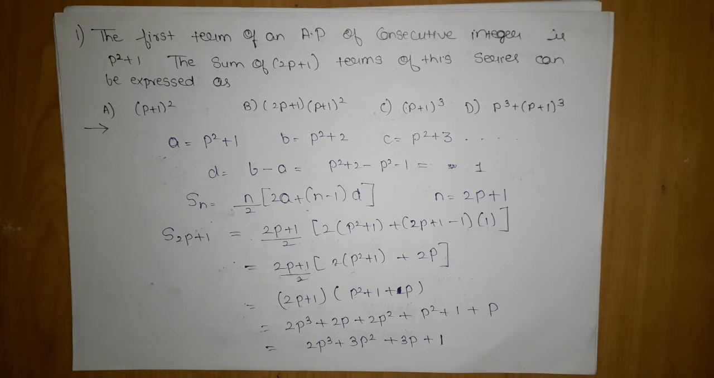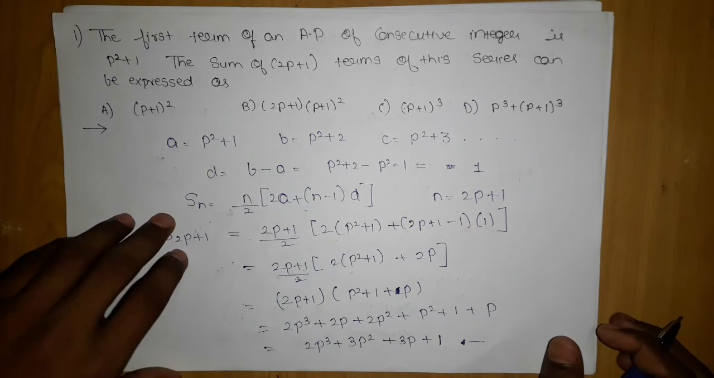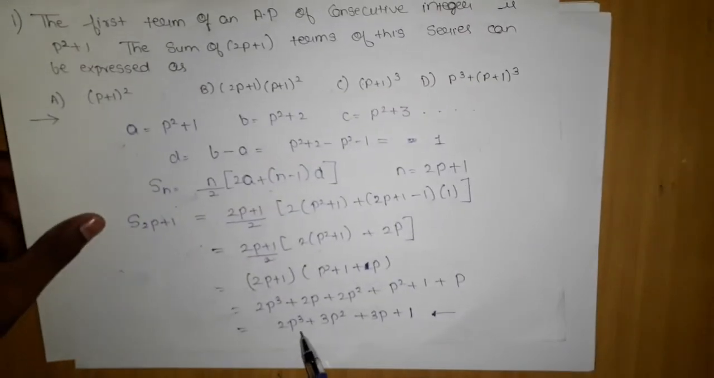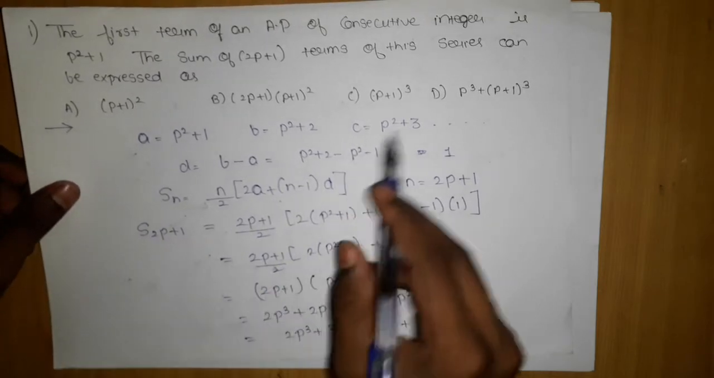For this to reach the options, your concepts should be very strong, meaning your basic class 10 formulas should be on your fingertips. You should be smart enough to create those things. Here many students will wonder how we will create this. So if you observe, you can guess from the options also. You have to create p cube.